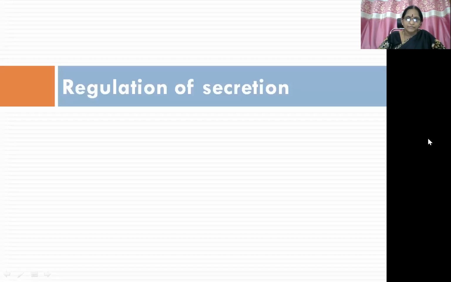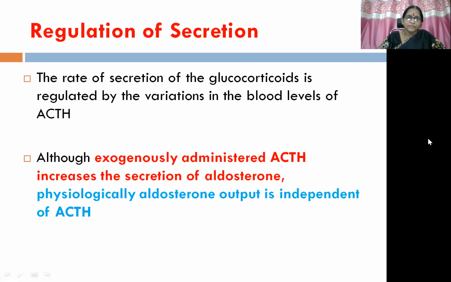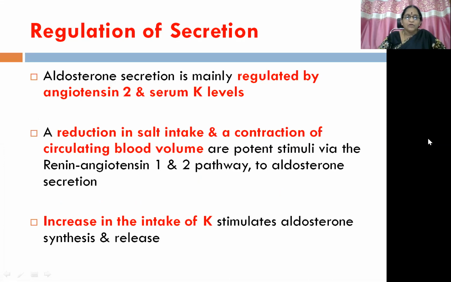Then coming to the regulation of secretion, unlike that of the glucocorticoids, it follows a very different pathway. So here, the rate of secretion of glucocorticoids is regulated by the variations in the blood levels of ACTH. Although exogenously administered ACTH increases the secretion of aldosterone, physiologically, aldosterone output is independent of ACTH. This is a very, very important point that you have to remember. Aldosterone secretion is mainly regulated by angiotensin II and serum potassium levels.